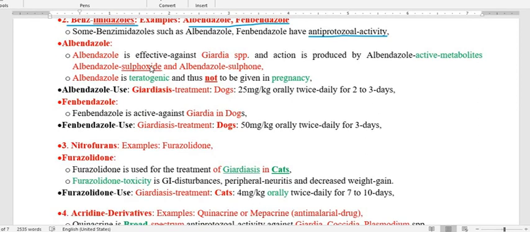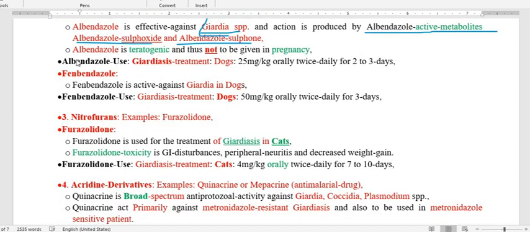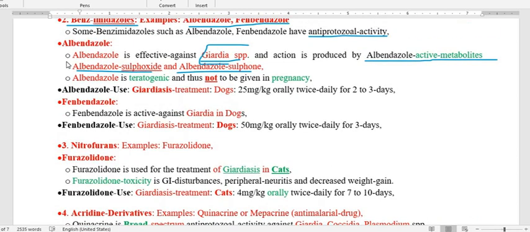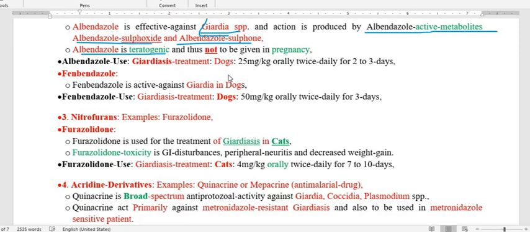The main constituent which produces the anti-giardiasis activity is its metabolite. Albendazole's active metabolites, albendazole sulfoxide and albendazole sulfone, usually possess the anti-giardiasis activity. And when comparing albendazole and fenbendazole, albendazole is teratogenic, particularly in the first trimester of pregnancy, so we are not going to give this drug.